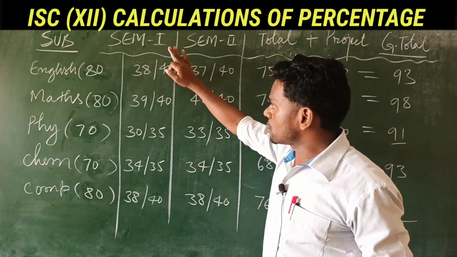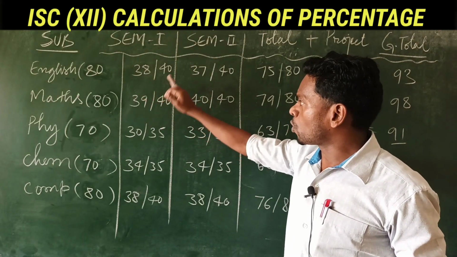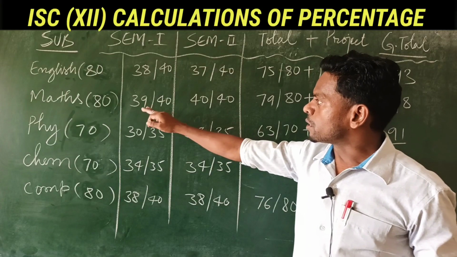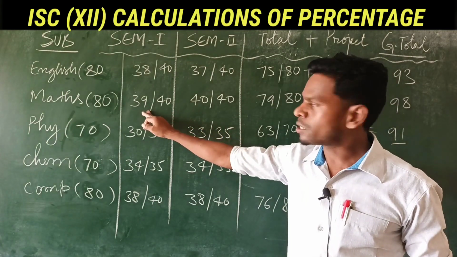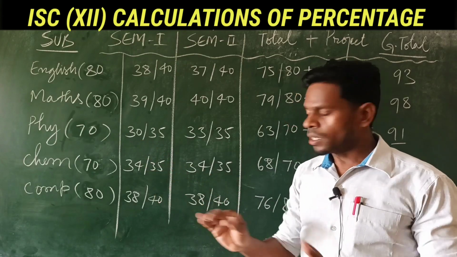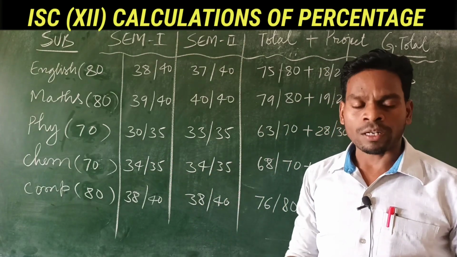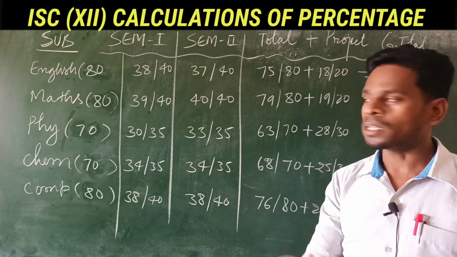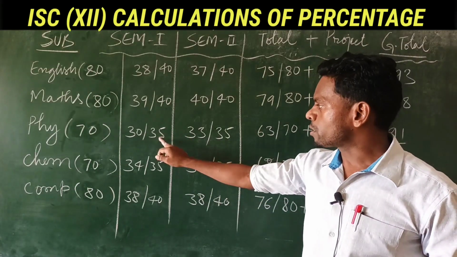In the first semester, this person out of 40 has got 38 in English, 39 in maths out of 40. Then physics, chemistry, bio have 35 marks because the total is 70.